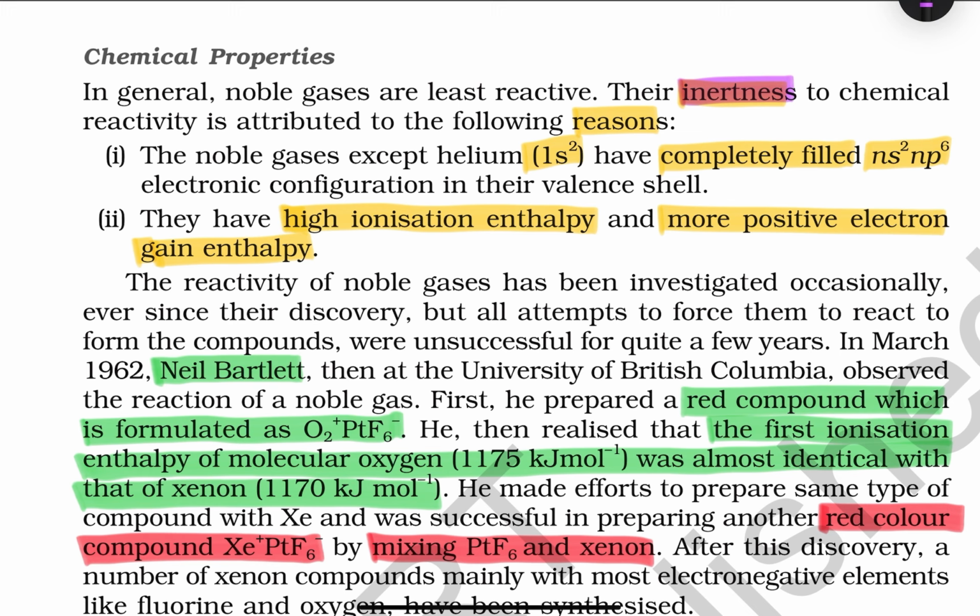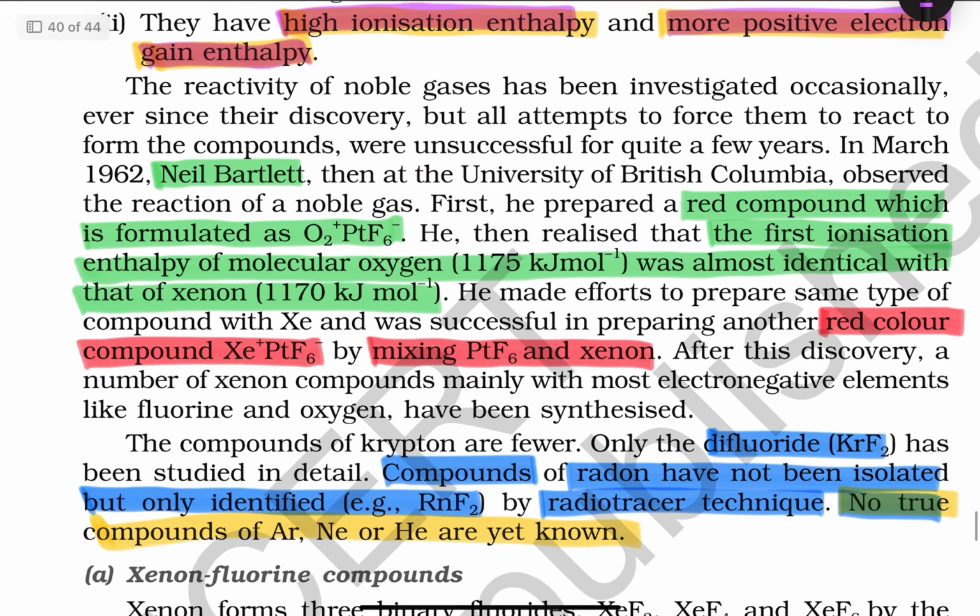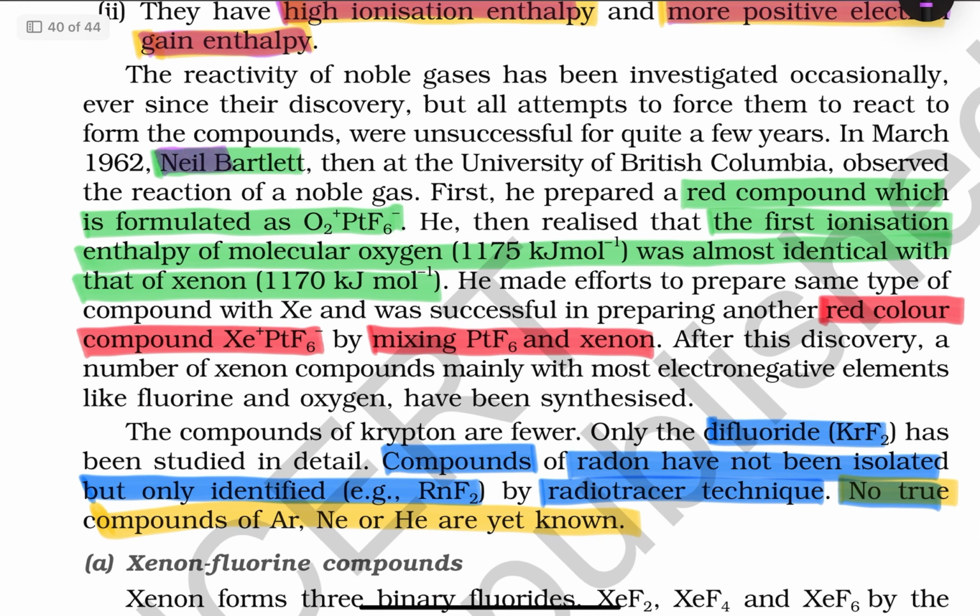Their inertness is because of the noble gas configuration, completely filled ns2np6 configuration, high ionization enthalpy and more positive electron gain enthalpy. The first compound was prepared by Mr. Neil Bartlett. The reason is very simple. He prepared a red compound which is formulated as O2+ PtF6-.